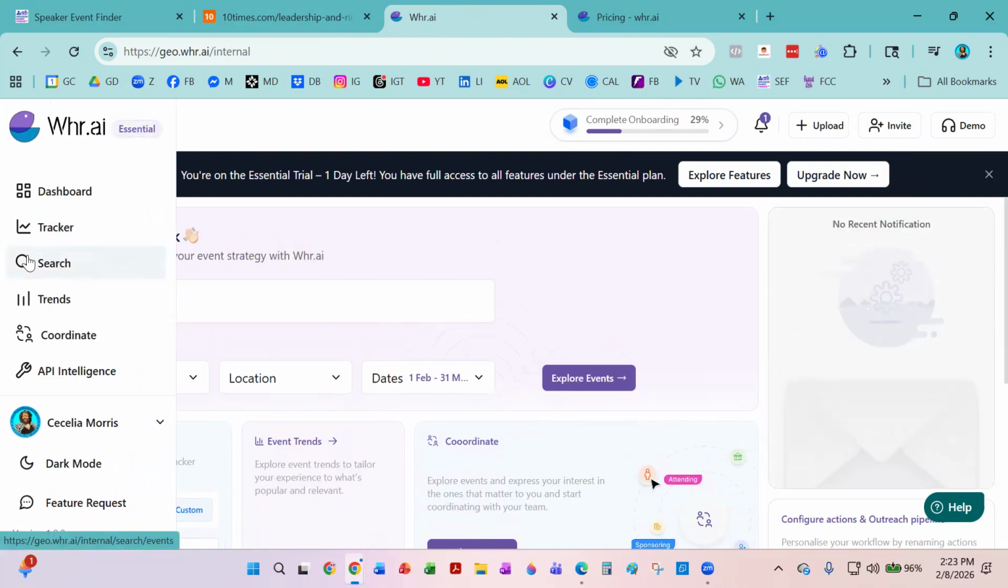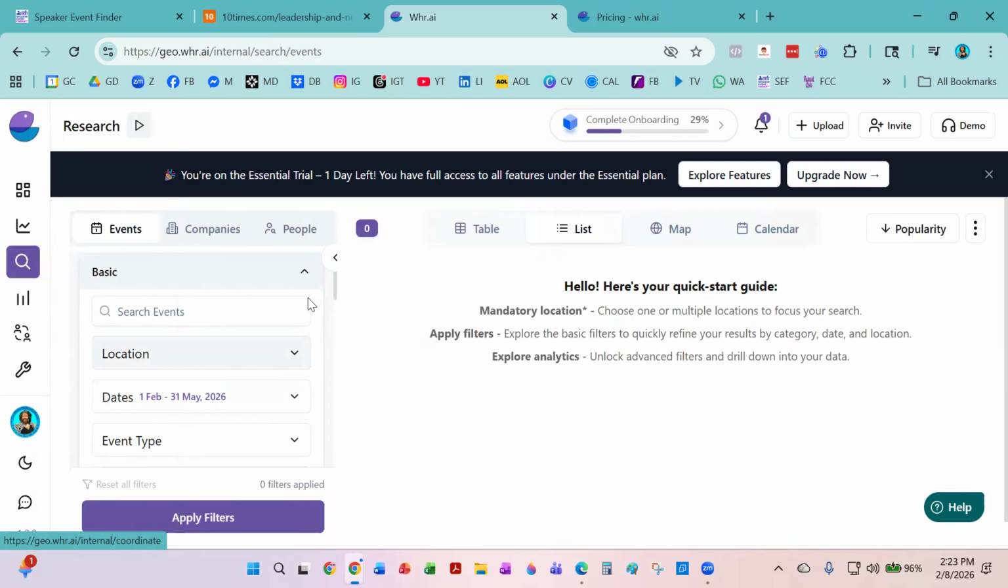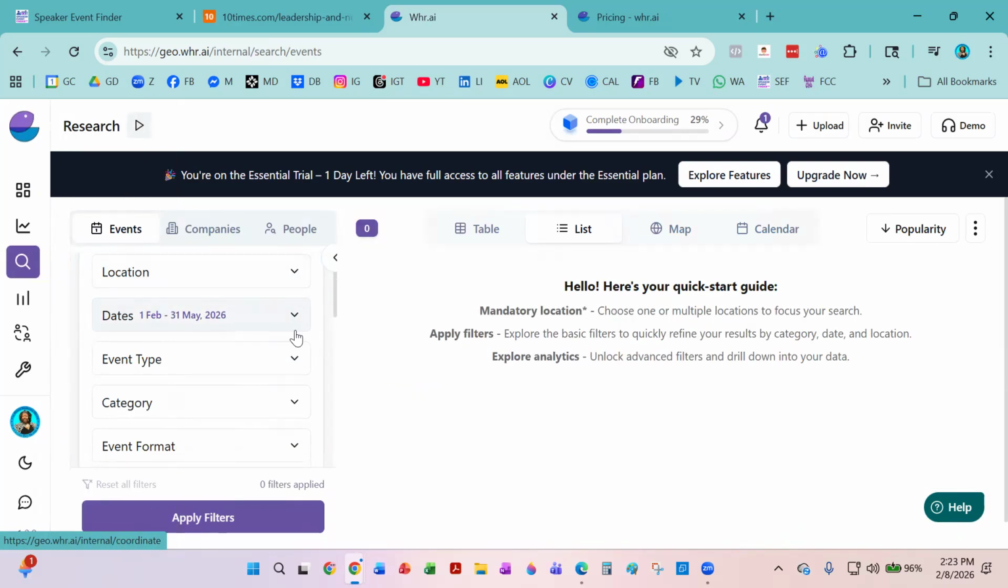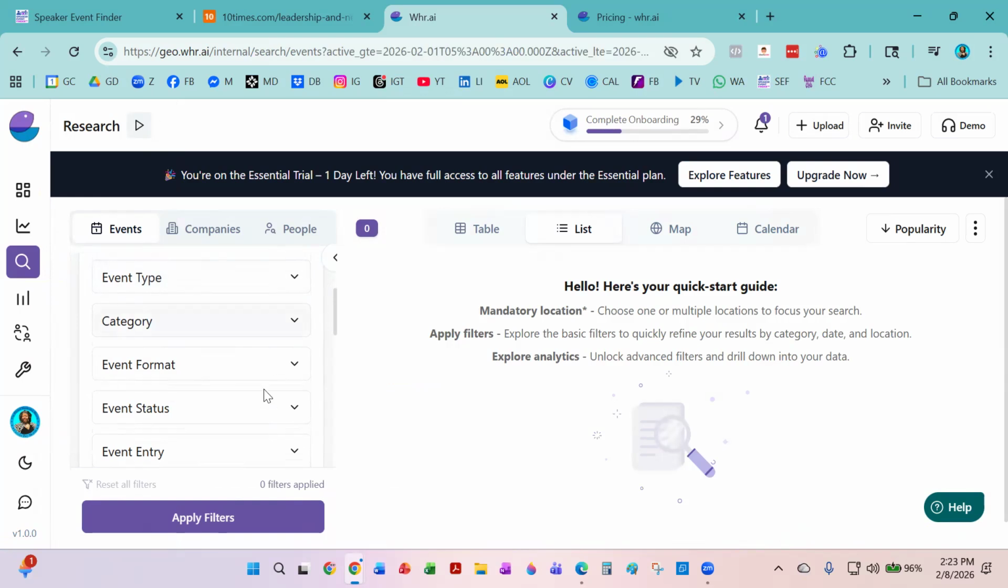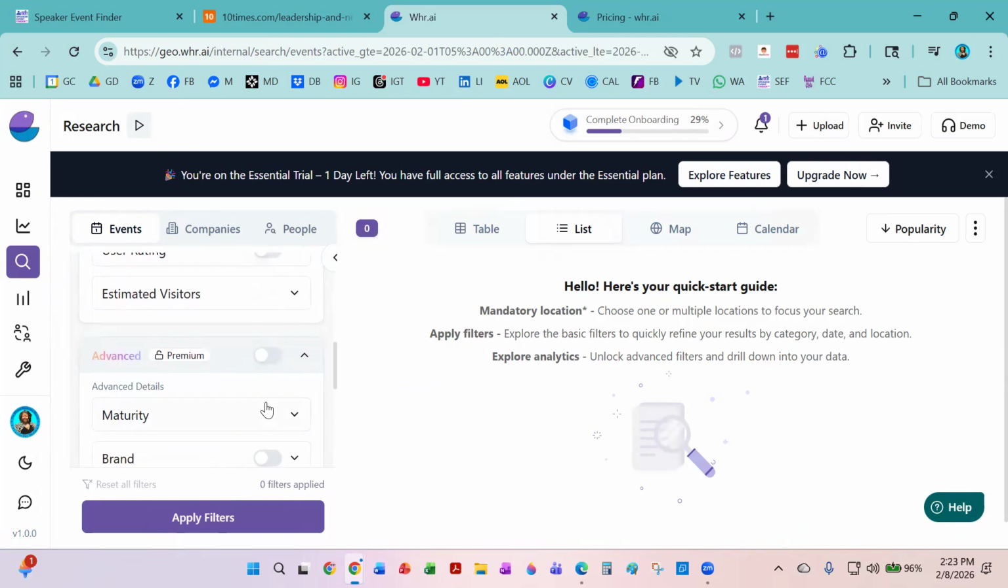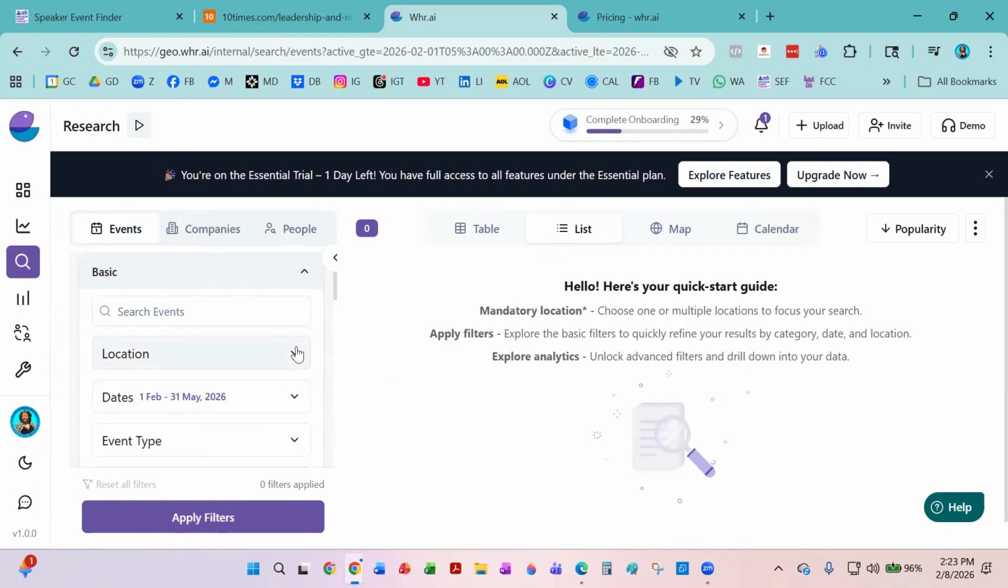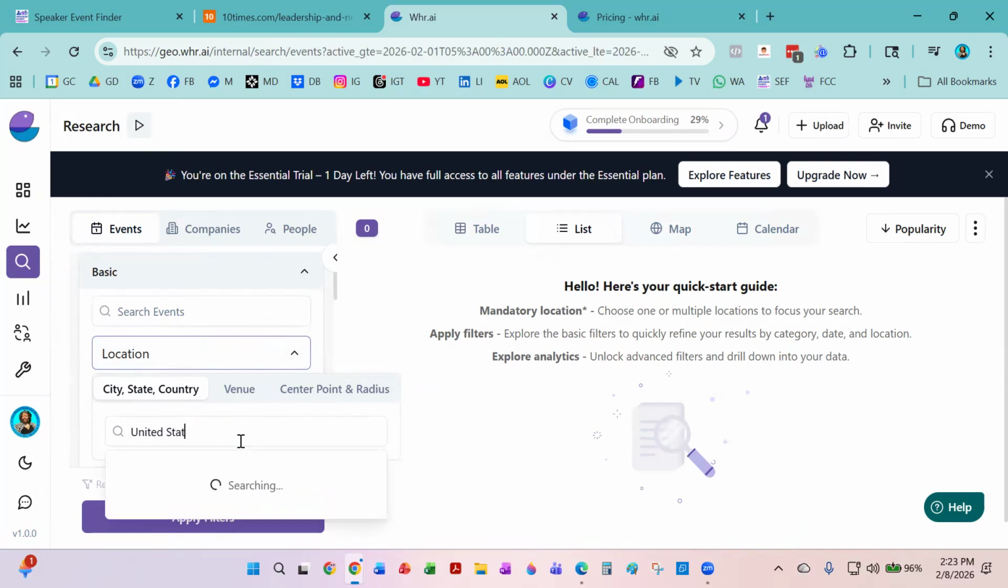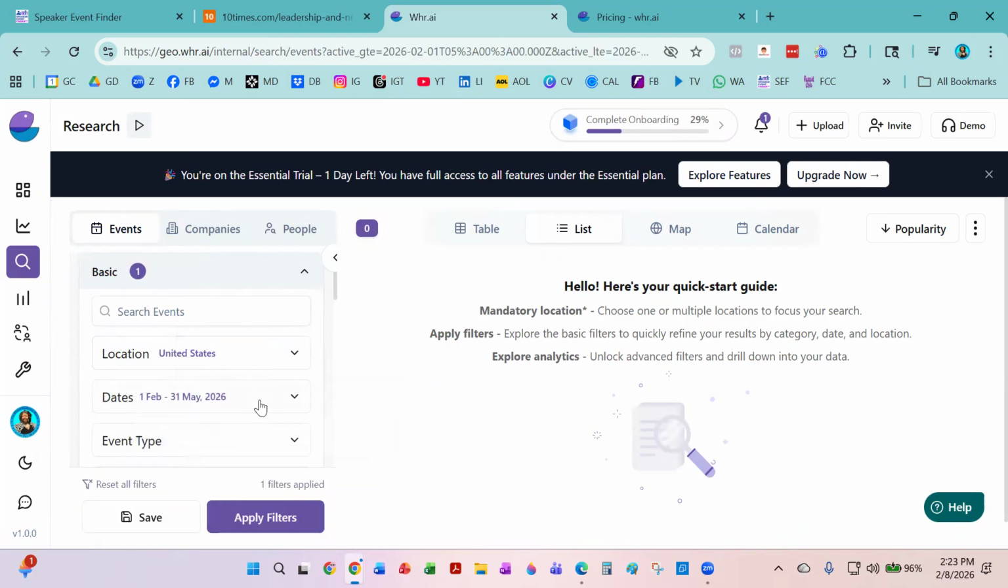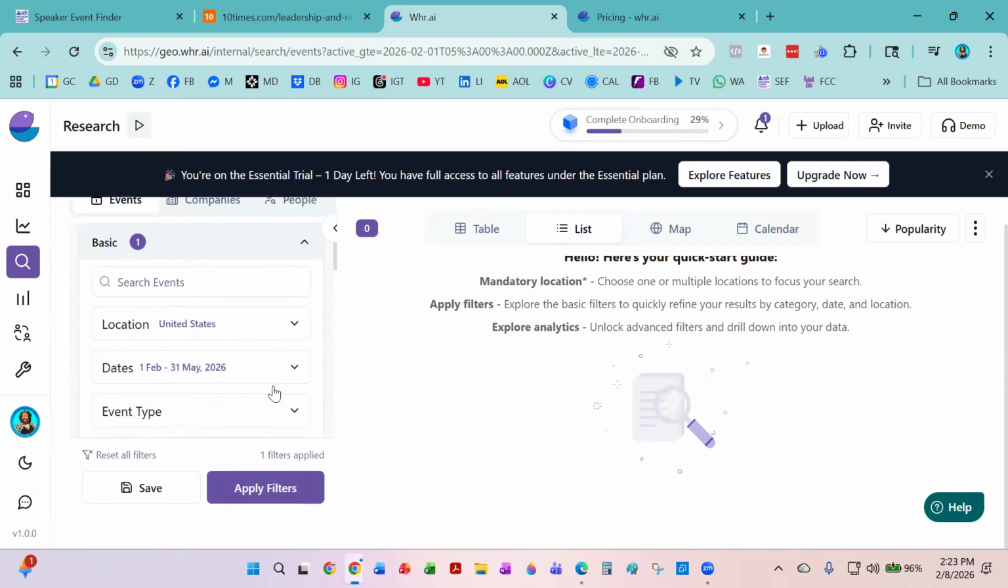So if I click on search, it gives me location, dates. I can pick event type, category, event format, event status. All of this is there. So let's just go ahead and select location. I'm going to say United States. That's going to be my country. We're going to leave it there. You can get as specific as you can see. You can do city, date, country. I'm just going with the United States.